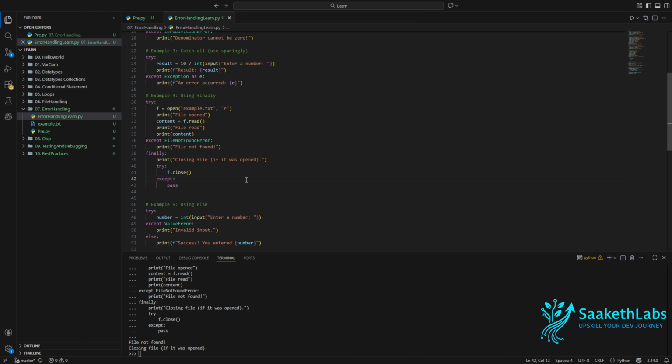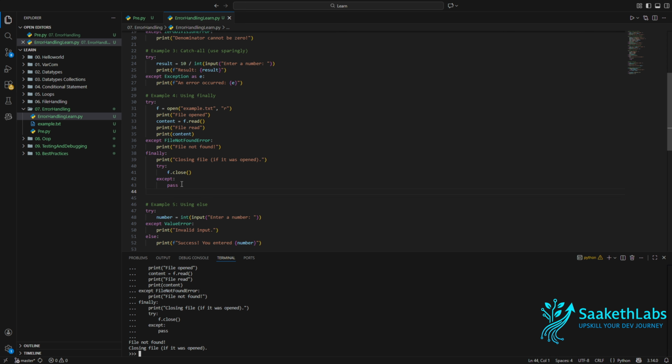So I've added this. Now when we try to run the same statement, there is a file called example.txt. Hence the file gets opened, the contents will be read, and the contents will be printed. Right after printing the contents, we'll go to the finally block. As there are no errors being thrown in this set of statements, the except block will not be executed. However, the finally block will ultimately get executed.